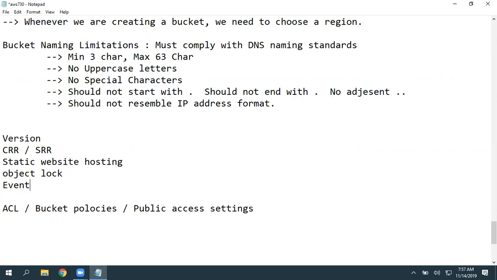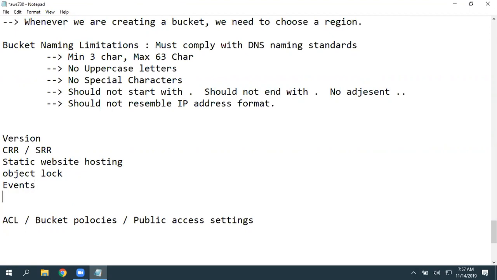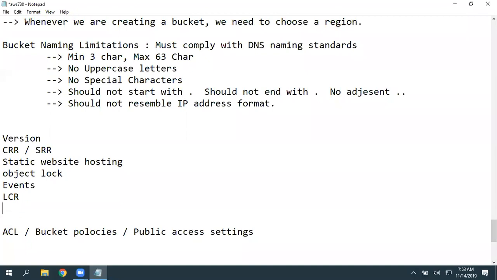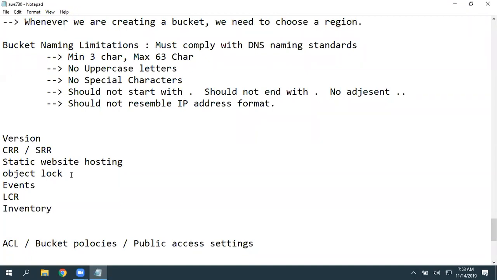When something happens on your S3 bucket, immediately you can get a notification. And we have lifecycle management rules. You can transfer objects from one storage class to another storage class, and we can generate an inventory report weekly or daily, and you can observe. We can get metrics, visual graphs: how many objects we have, how much data we have, how many read operations are happening, how many write operations are happening.